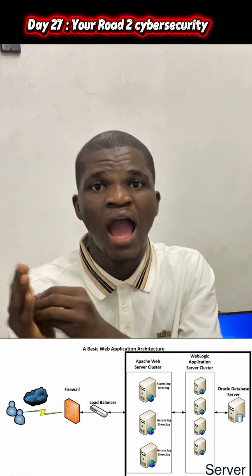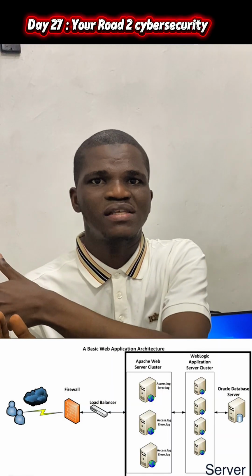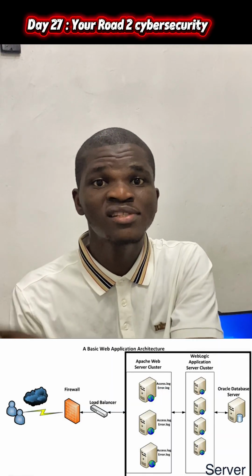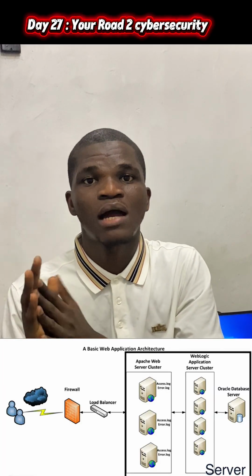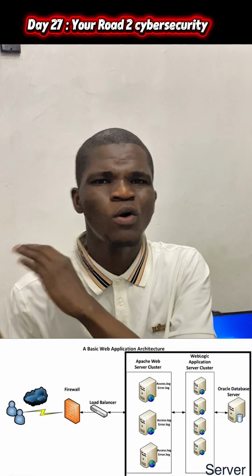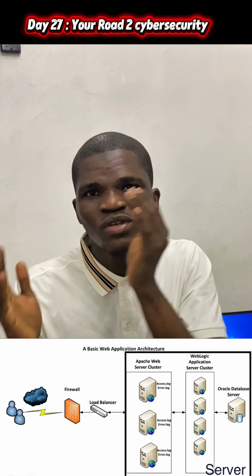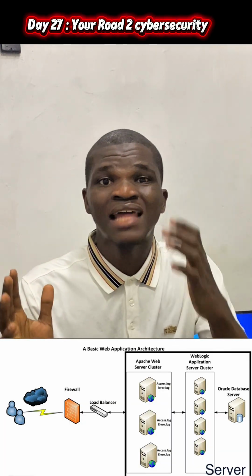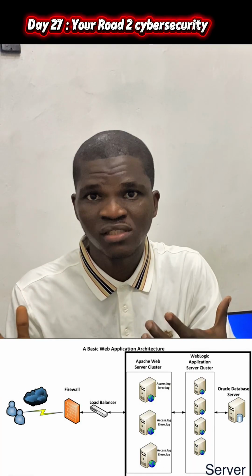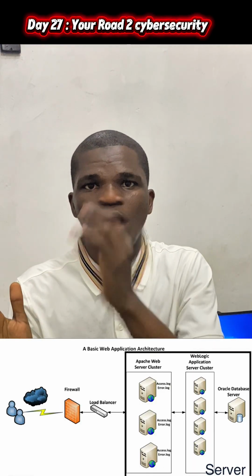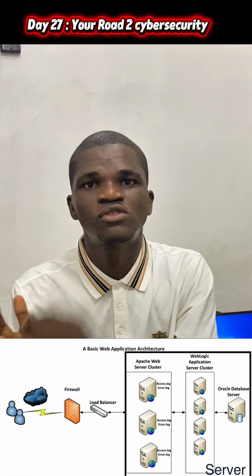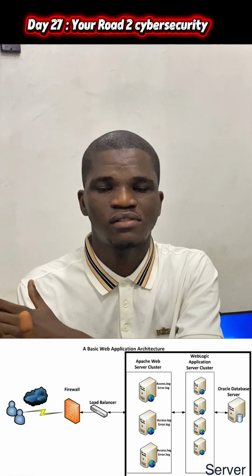But if the server doesn't have it, it's going to ask a database that is behind it. It's going to securely ask the database, and that database can be an Aurora database, an RDS database, MongoDB, or any kind of database. So that is how it is going to be. This one is data entry. The data you are requesting will pass through different layers before it actually gets to the server. And once it gets to the server, if the server doesn't have it, it's going to ask the database.